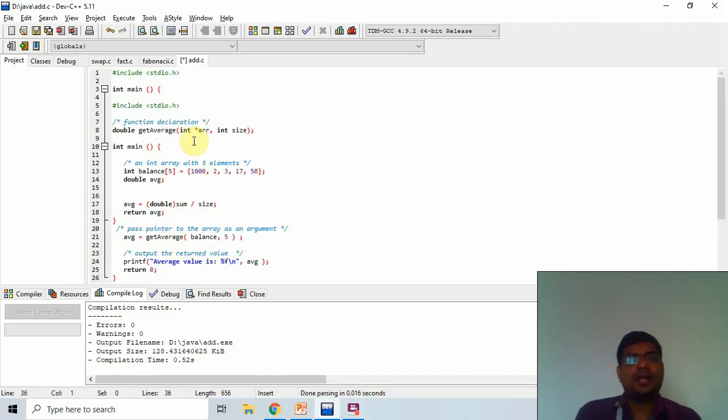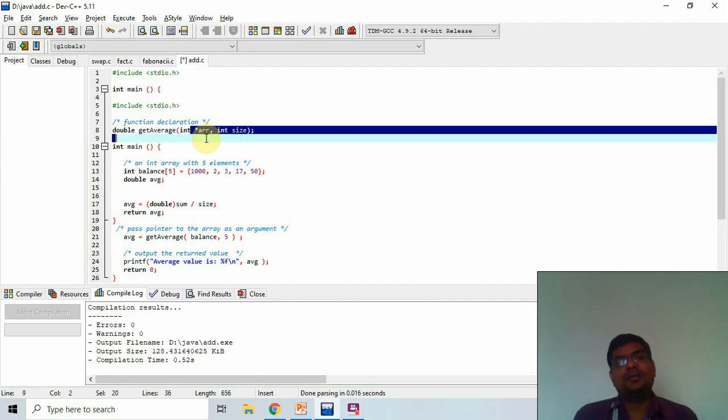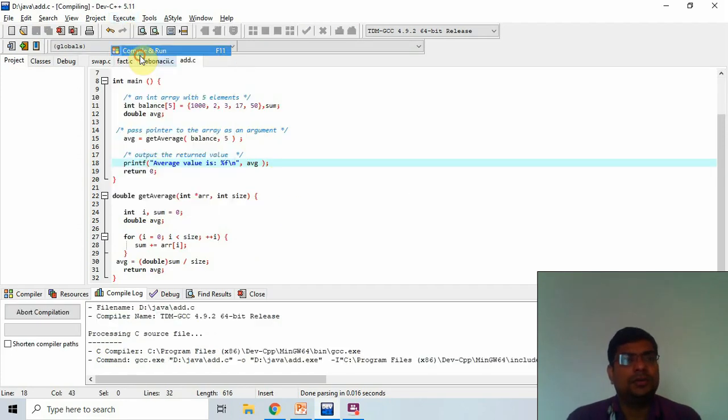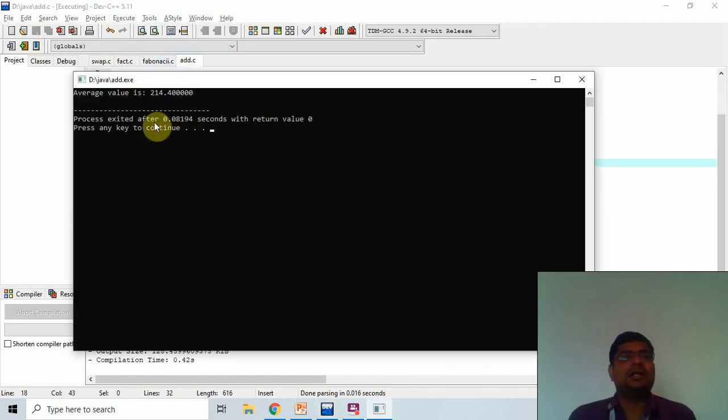Here I create the get average function, and we pass a pointer here. So I execute this. Now I compile this program. I compile this, and the result is 2140.